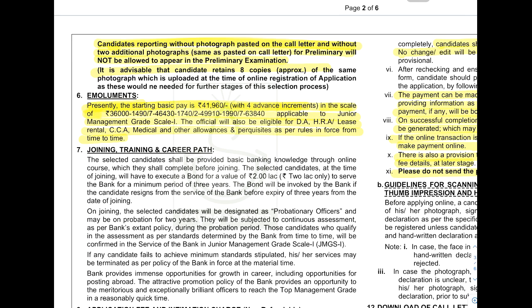increments in the scale of 36,000 to maximum it can go up to 63,840 also. So eligible to junior management grade scale 1. So the minimum pay scale is given here 36,000 and maximum it can go up to 63,840. Starting basic pay itself is 41,960. That is a very good pay, and also you will be paid DA, HRA, etc.